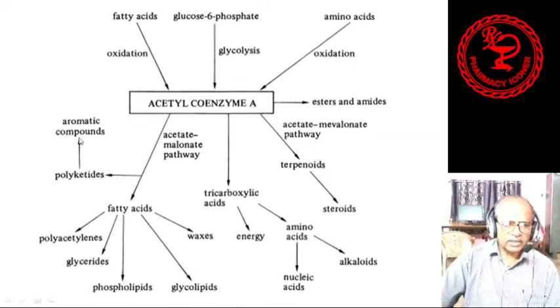Through polyketides, aromatic compounds are produced. From acetyl coenzyme A, terpenoids and steroids are produced. From acetyl coenzyme A, via the tricarboxylic acid cycle, some energy is produced, and amino acids, alkaloids, nucleic acids, and through the acetate malonate pathway, fatty acids are formed. And from the fatty acids, polyacetylenes, glycerides, phospholipids, glycolipids, all these are produced.